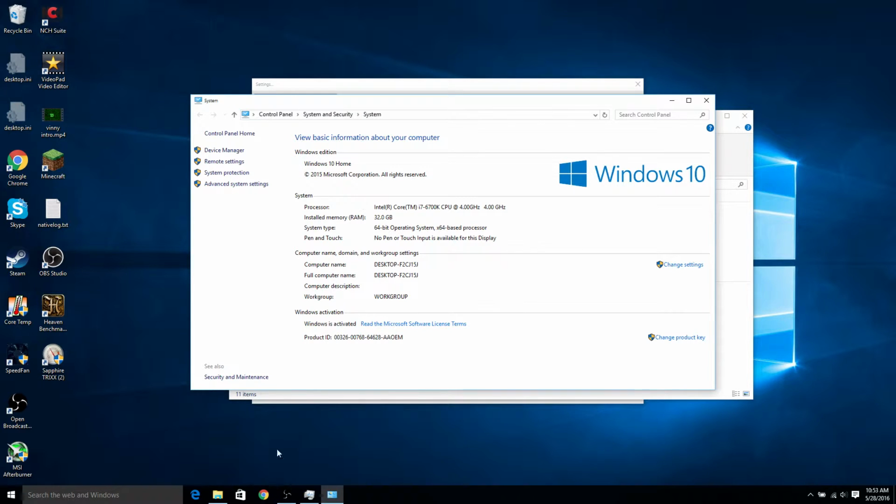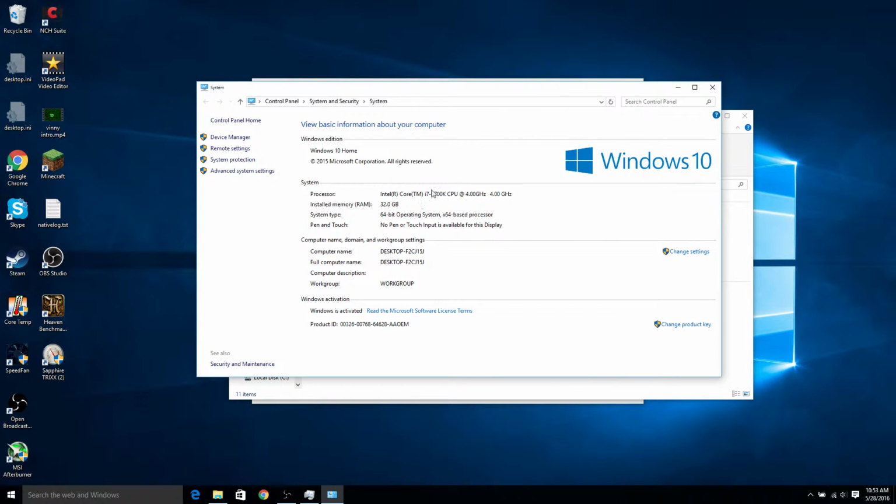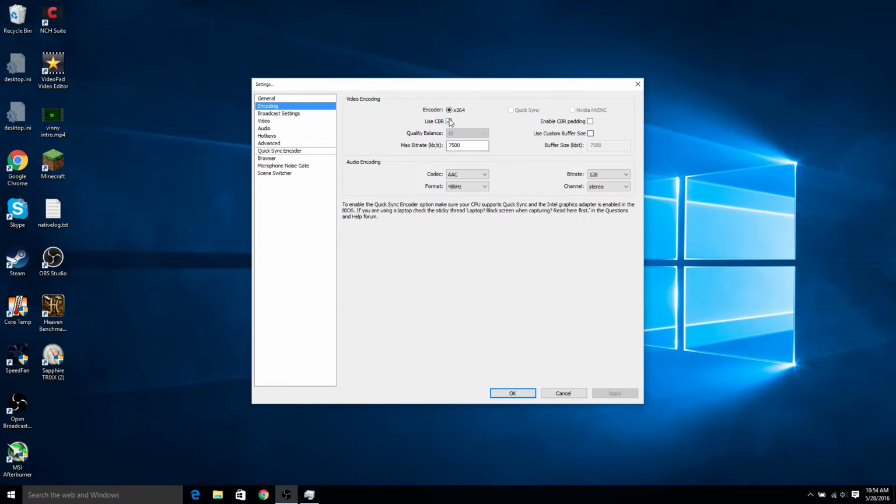I go a different way through there because it's faster for me. So you need a good CPU. I have the i7-6700 at 4 gigahertz. I've not overclocked it yet, so I can record on decent settings.